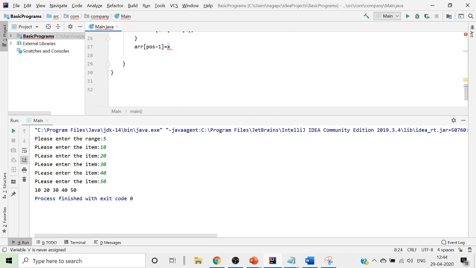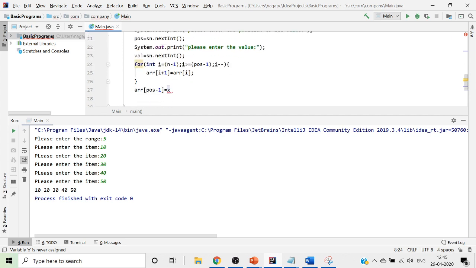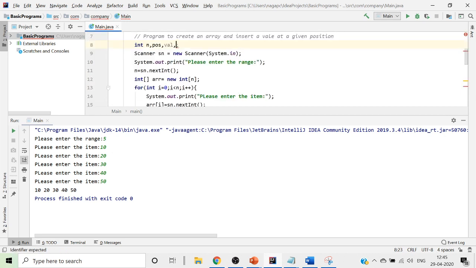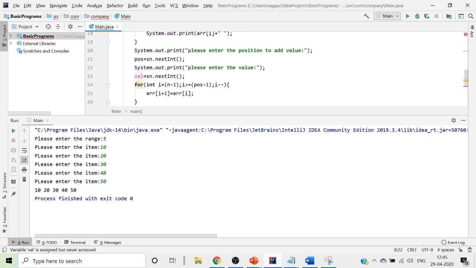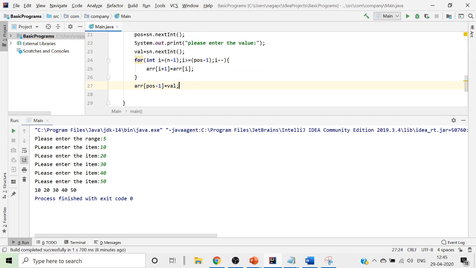Now this particular x value is being utilized in this particular position, where x is nothing but the value that we have been reading from the user, that is your value. That value we will place over here. So instead of x, we will place this value over here. We will have value printed over here. Now whatever the position that we have, that position is given with a value.